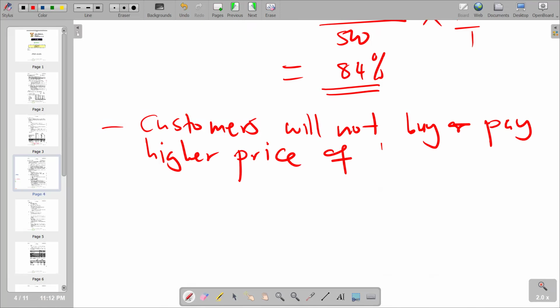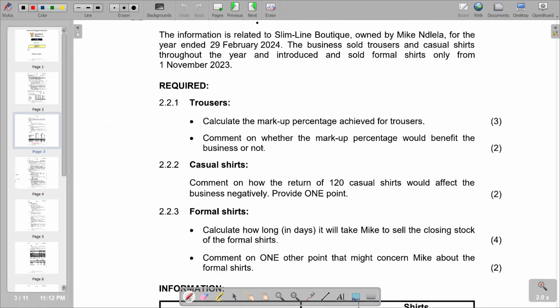Basically, this is what we have in that. And if we refer to the question, it just needs 1 point, as we have 2 marks.